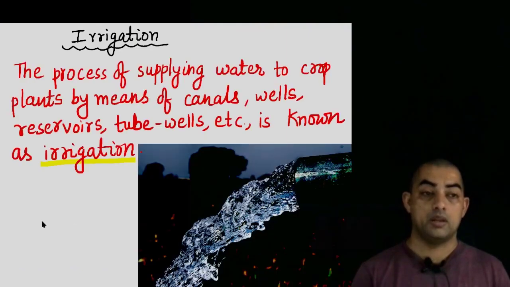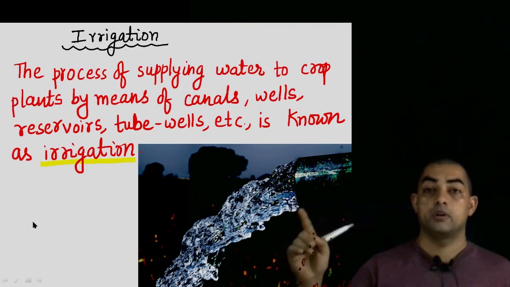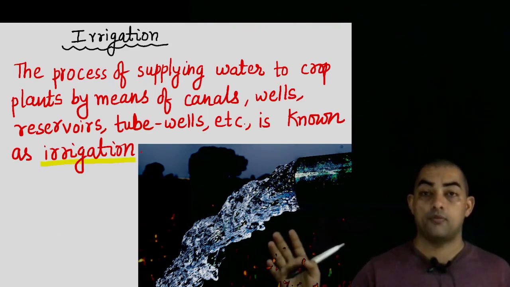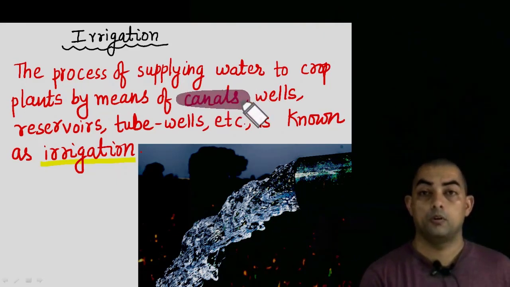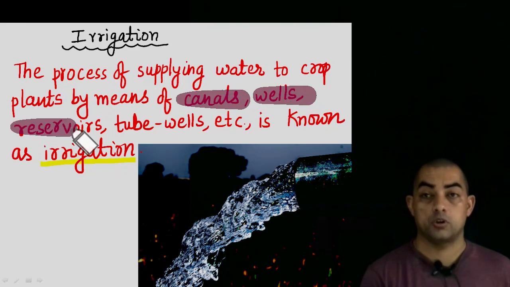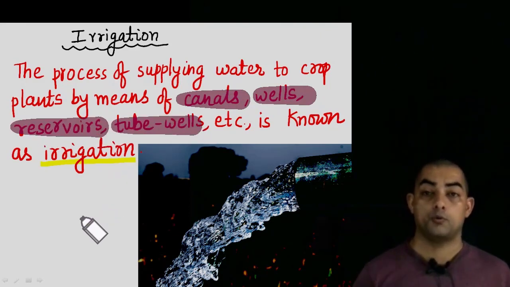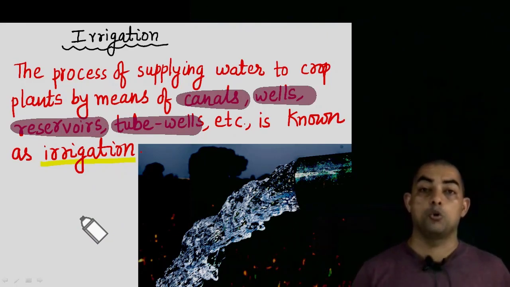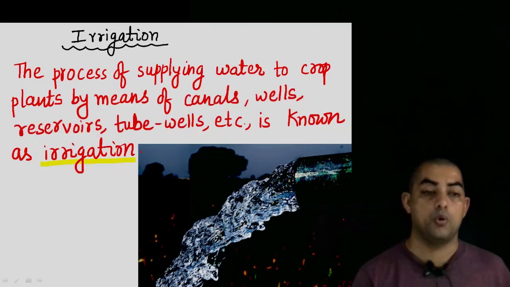When we talk about irrigation, what is irrigation? Irrigation is nothing but the process of supplying water to the crops, right? By means of canals, you can use wells, you can use reservoirs, you can use tube wells, all of this for supplying water to the crops, because water is a very important and essential part in the growth and development of plants. Without water, plants are going to die.